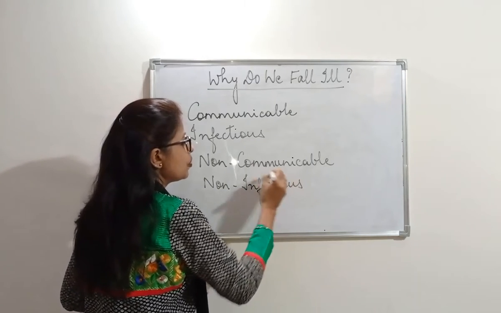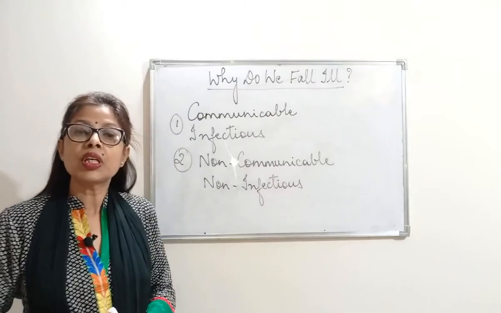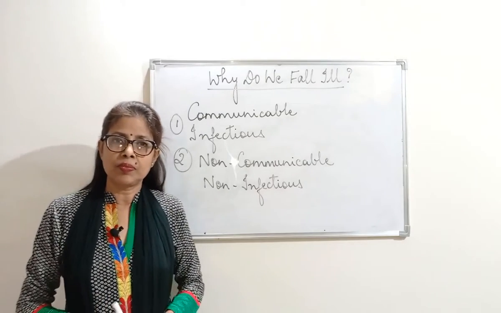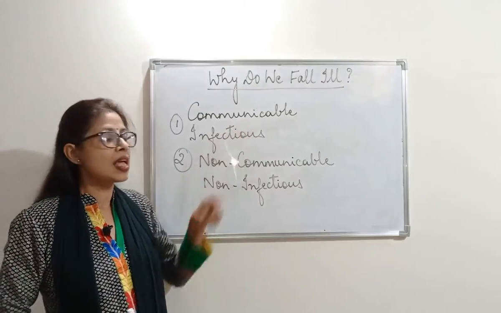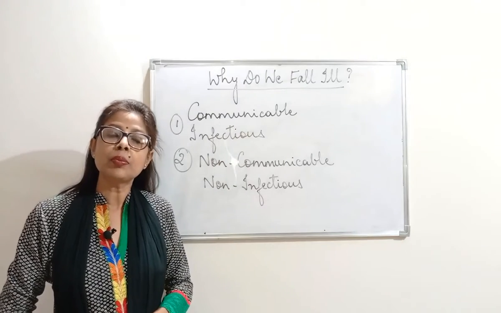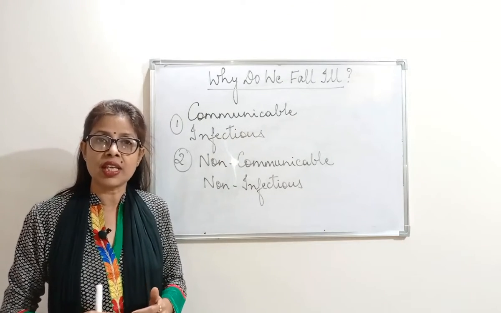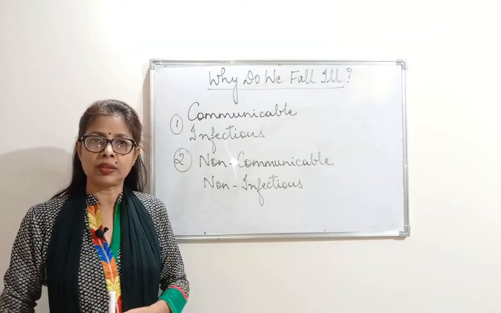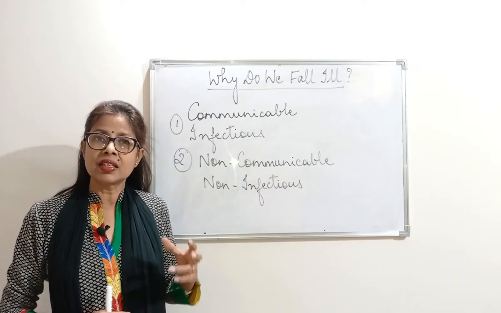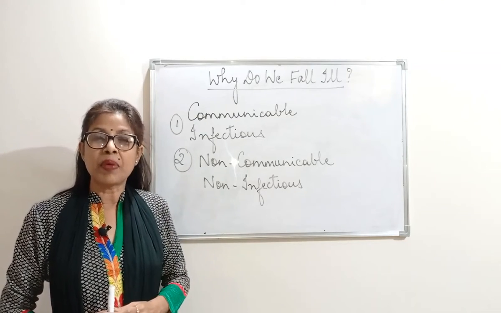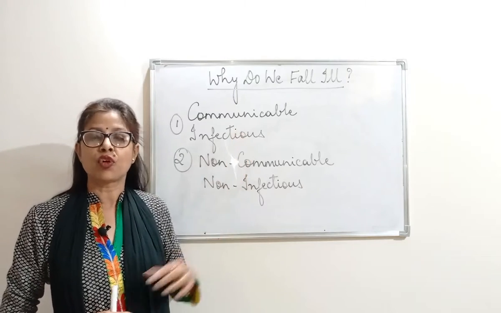What is the major difference between communicable and non-communicable? Communicable means what we contract from one person to another. The best present example is coronavirus.